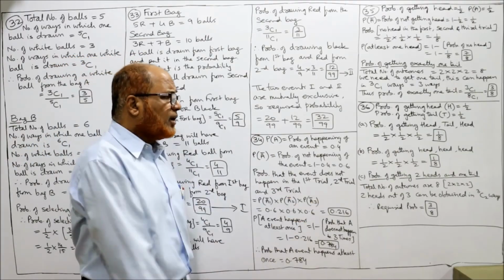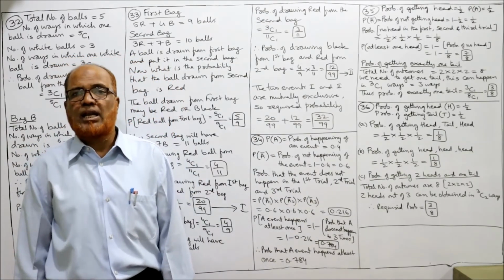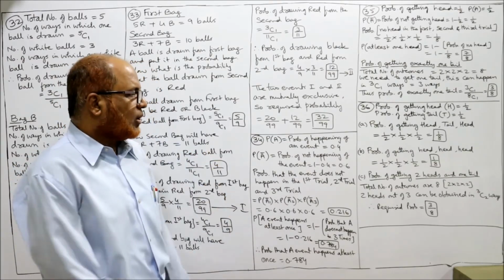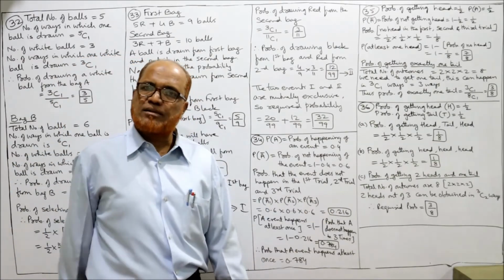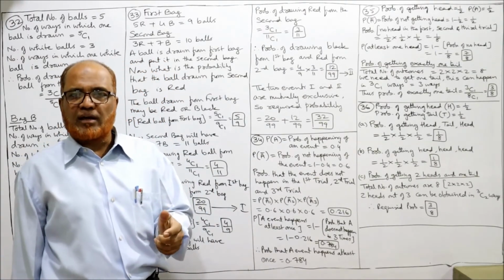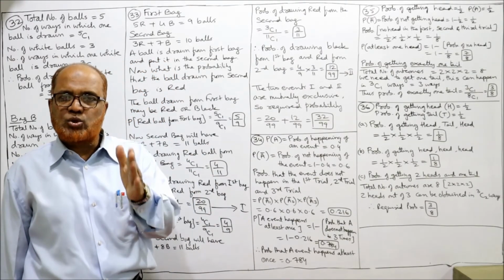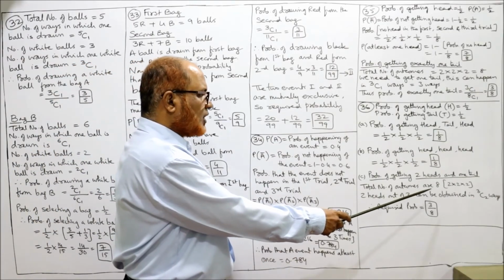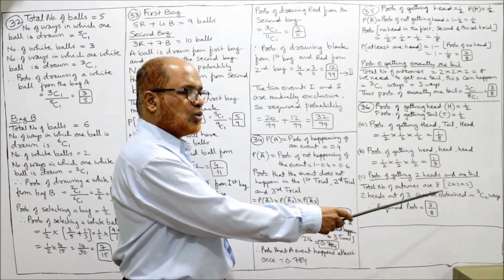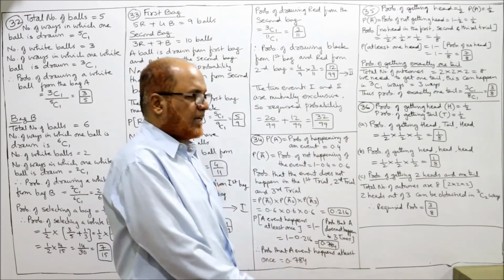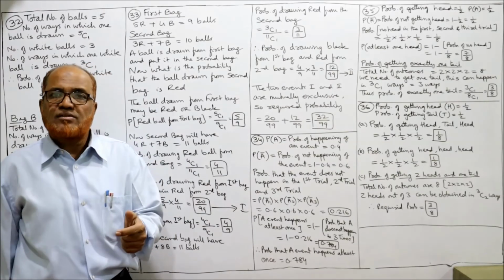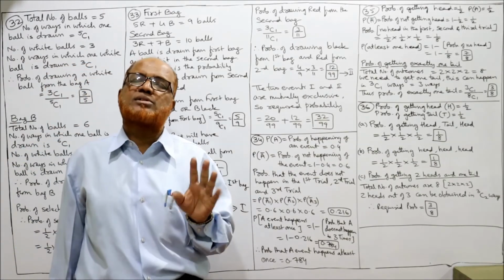Third case, the probability of getting 2 heads and 1 tail. When we throw 3 times, the total number of outcomes is 8, which is 2 into 2 into 2. 2 twos are 4, 4 twos are 8. Now 2 heads out of 3. 3 times we may get head, so the maximum possible outcomes are 3.